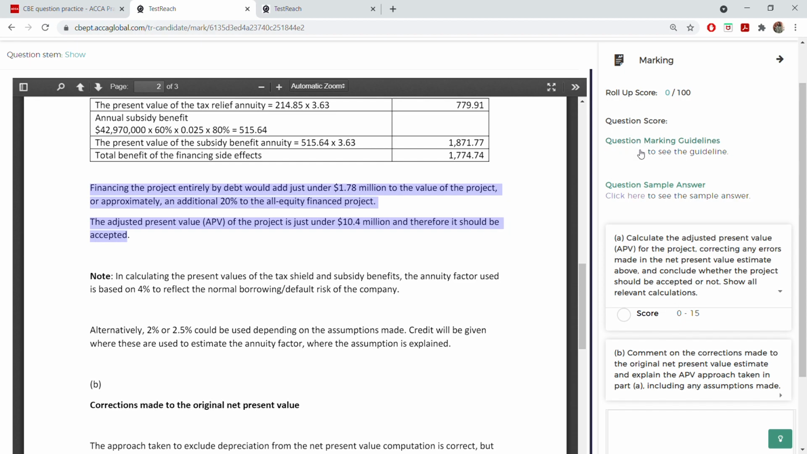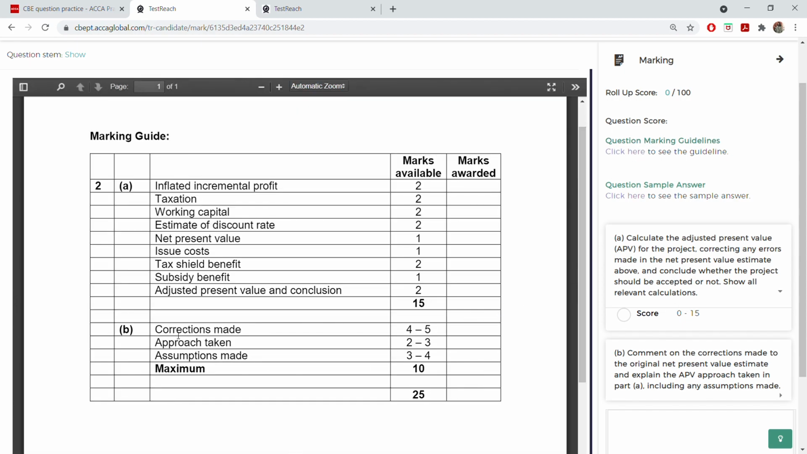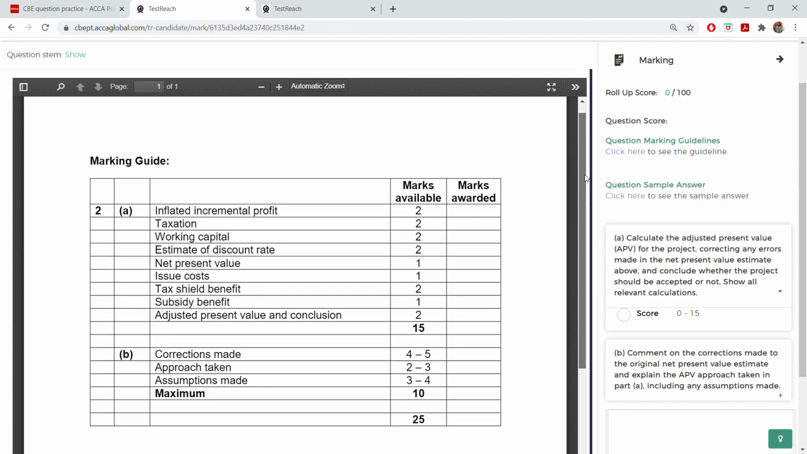Now let us go back to the guideline. Second, 4 to 5 marks for corrections made. More marks are here because you can talk more about the corrections made. Approach taken 2 to 3, assumptions taken 3 to 4. Okay, approach usually has fewer marks. Assumptions also 3 to 4. So total, it has to add up to 10. No need to write more than 10. So that's it for this question number 2.